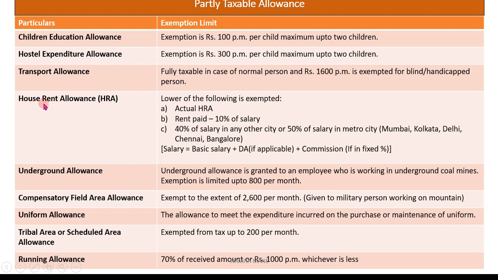Next is house rent allowance, HRA. House rent allowance is given to the employee by the employer.